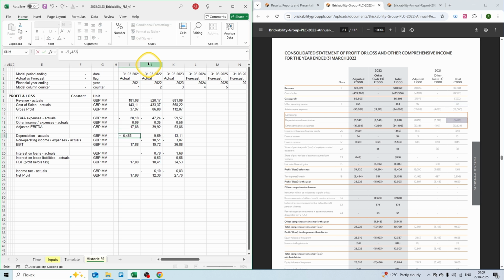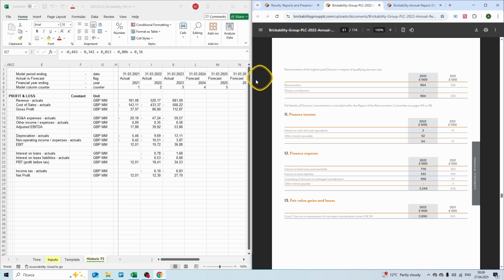And again, let's list non-operating income and expenses. Now let's go to the finance expenses breakdown on page 81 and add the expenses not related to the interest payments. So unwinding of discounts and other interest payable.